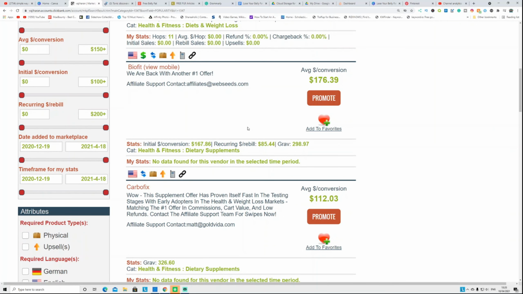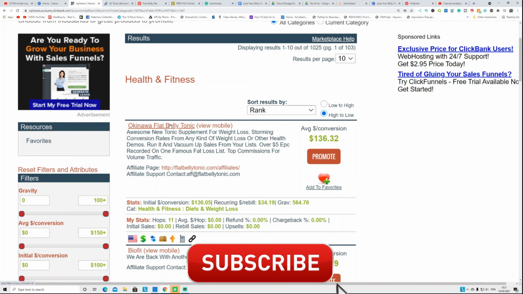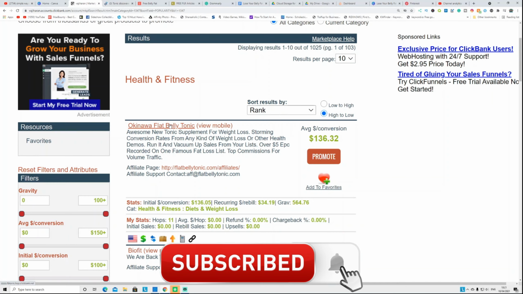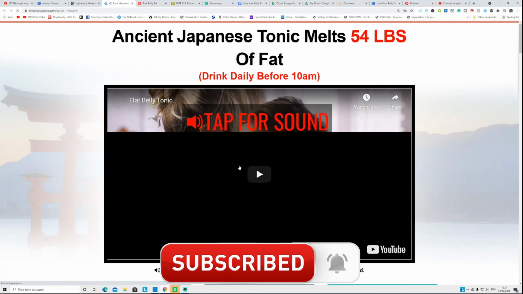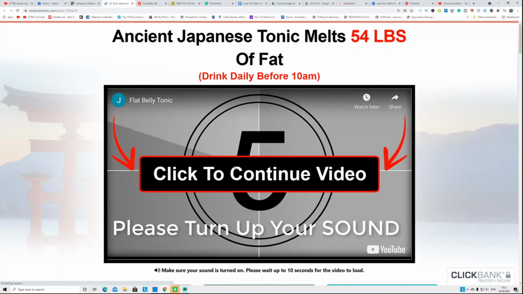So I'm going to go with belly fat tonic, this one, or you can find any product in the technology or health and fitness niche. After that, you find the product, you have to open that, and you need to understand what this product is about, because you have to understand the product before you are promoting. After that, you have to go to a website.